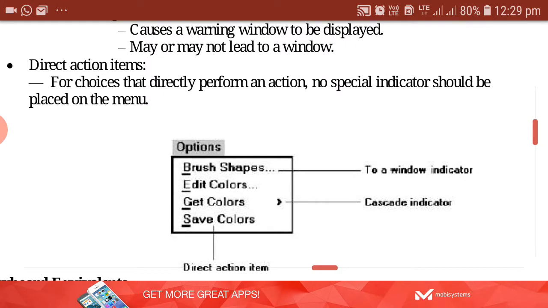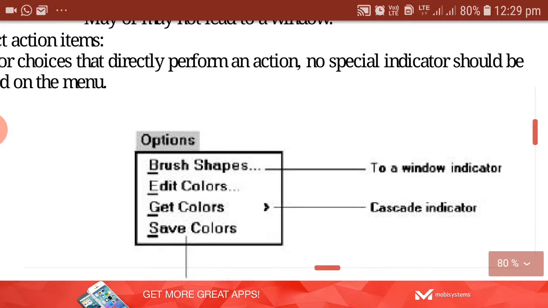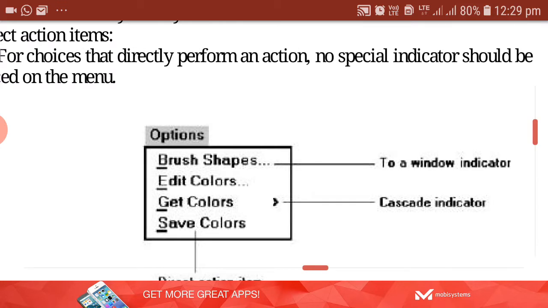See, in the below example diagram, we can see Brush Shapes. A window indicator has been given. Immediately after that you can see the ellipsis, three dots, has been put. This indicates that once you click on Brush Shapes, it is going to take you to a new window. The new window will be displayed, and again n number of options will be there from which the user can select.